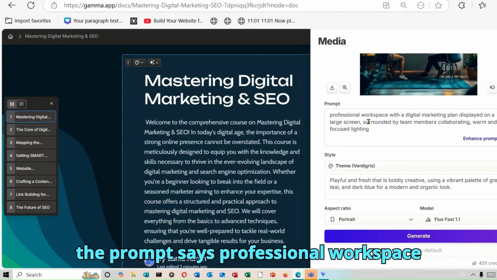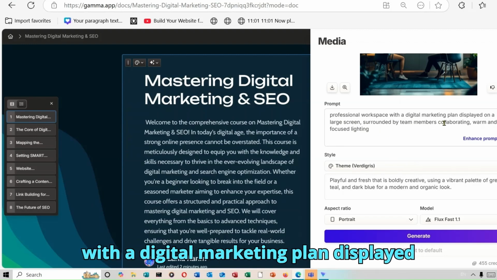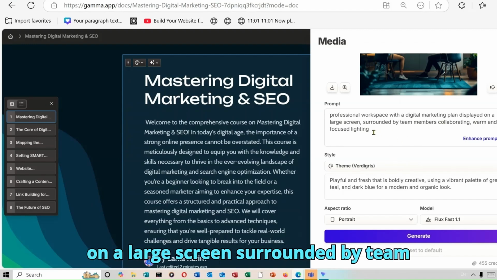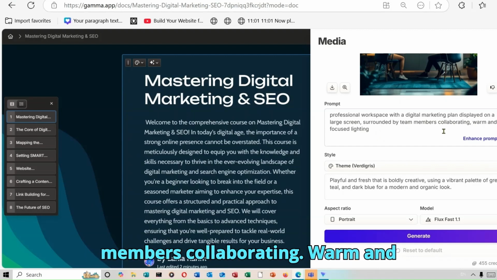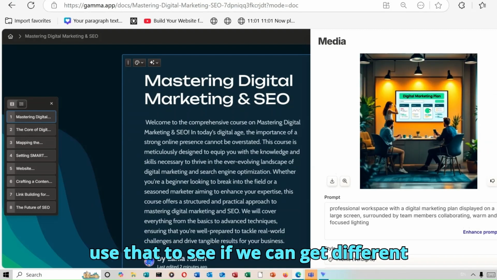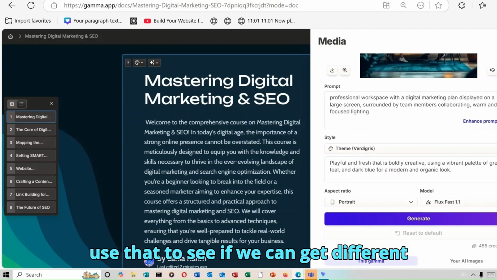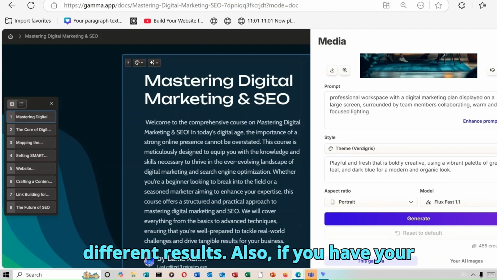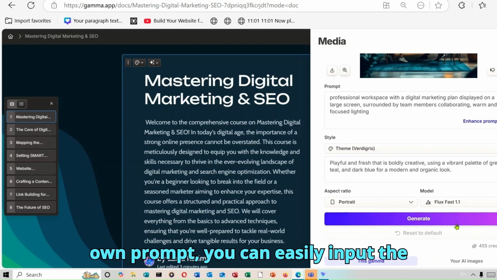So the prompt says: professional workspace with a digital marketing plan displayed on a large screen surrounded by team members collaborating, warm and focused lighting. So I think this is a description for this image, but we can use that to see if we can get different results. Also, if you have your own prompt, you can easily input it.